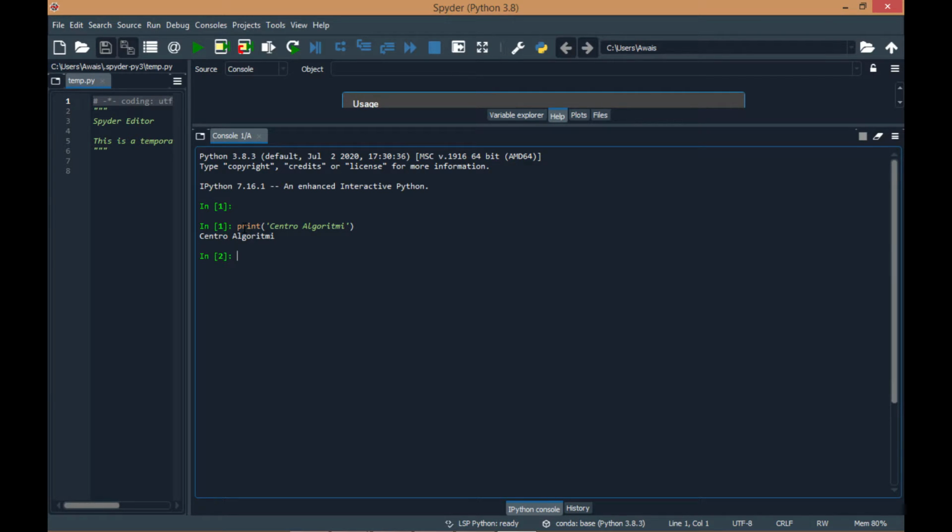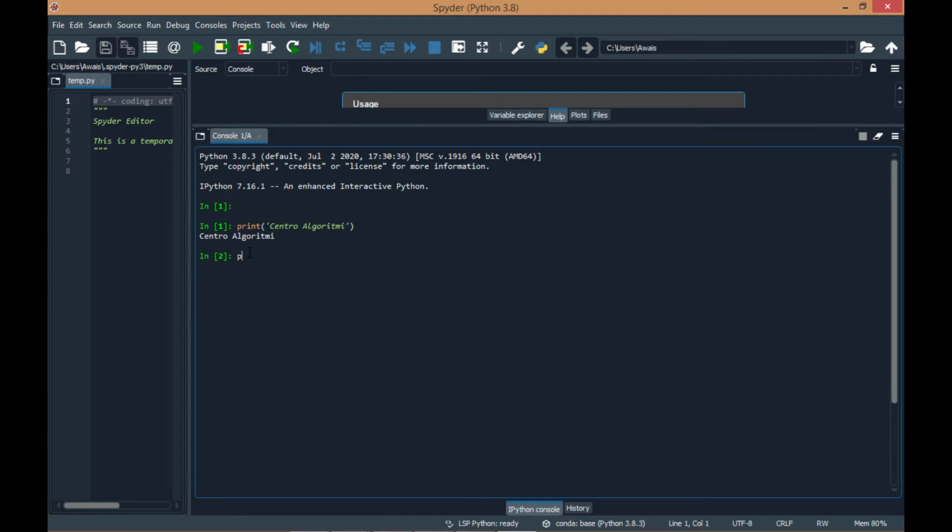After writing this command, you have to press enter, and this is your output. Here print is a built-in function of the Python programming language. Its input is Centro Algorithmi. Inputs of a function are also known as arguments of a function.